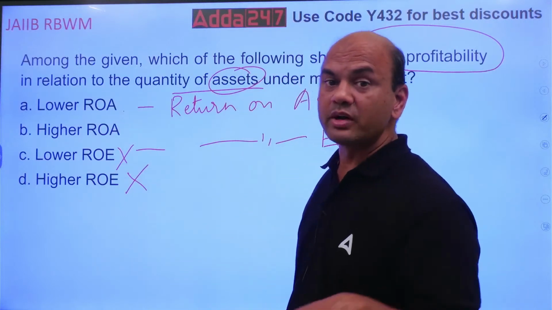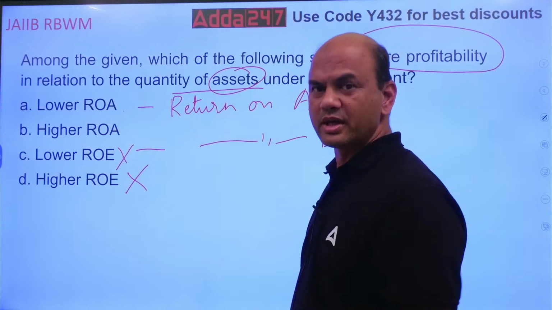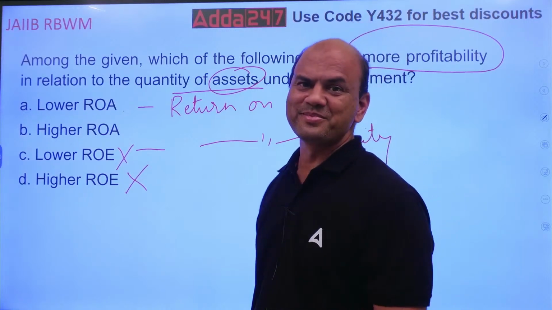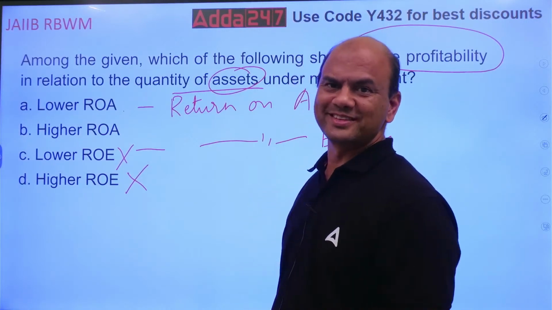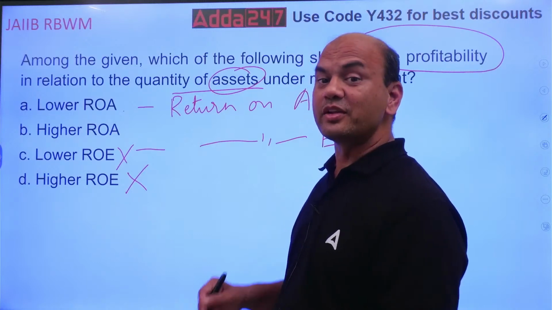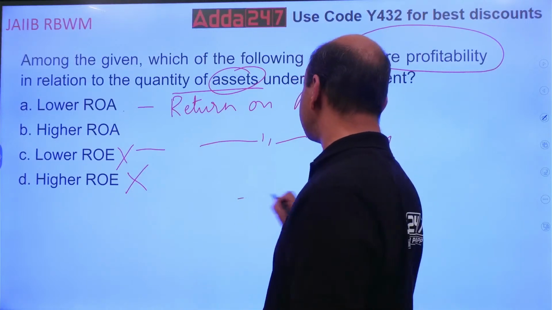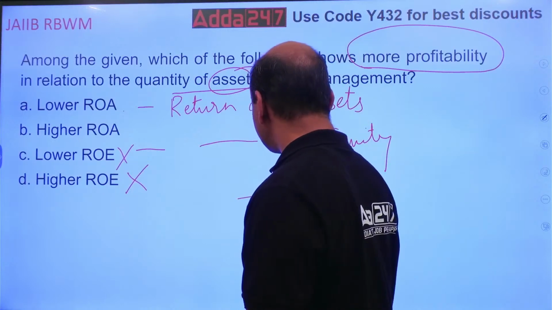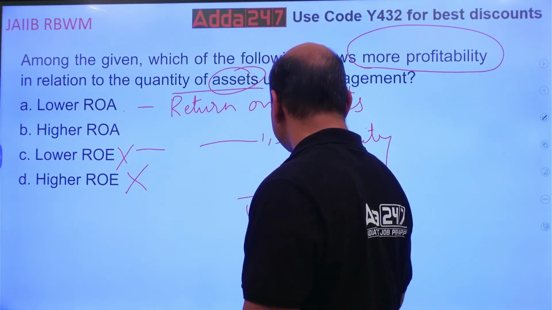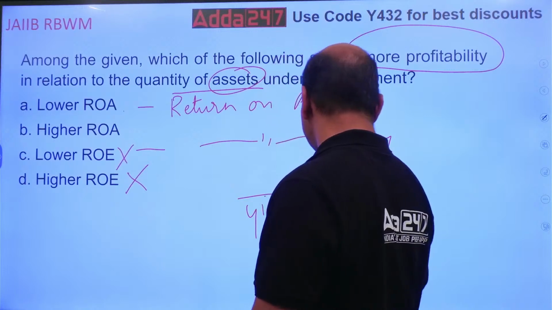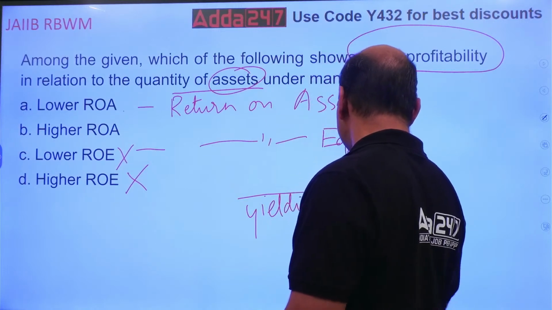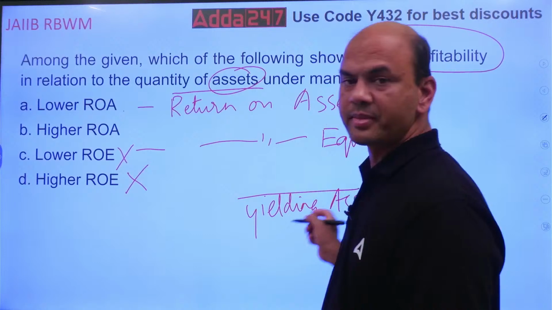Now you need to know what is ROA. Return on assets. See here, return on asset here means yielding assets in the denominator. Yielding assets means whichever assets are giving you money. NPAs are not included into this.